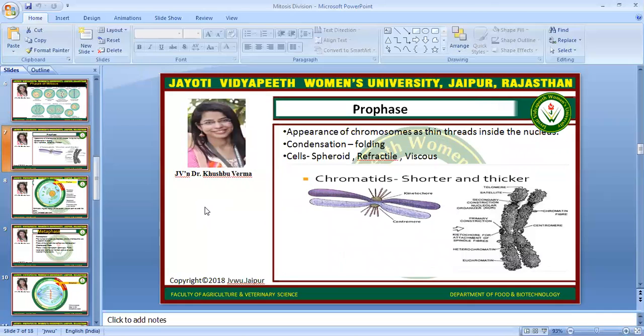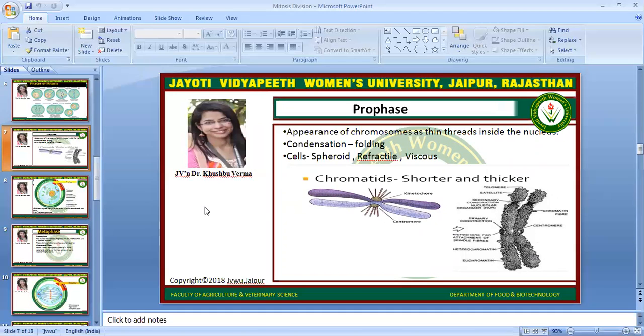Now concentrate on the prophase stage. In the prophase stage, the chromosomes appear at the start as thin thread-like structures, known as chromatin in the nucleus. Next, condensation will start, folding of the chromatin will start, and they will look like bundle-like structures.